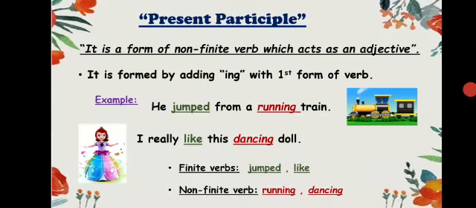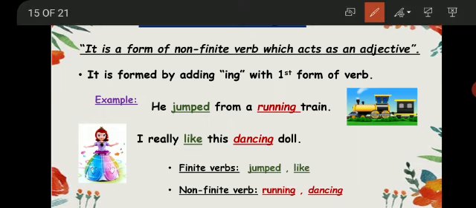So, present participle. It is a form of non-finite verb which acts as an adjective. It means if a non-finite verb acts as an adjective, then it is called a present participle, and it is formed by adding ing with the first form of verb. Now class, look at the example. He jumped from a running train. So the subject is he and the action is jumped, so it is the verb.